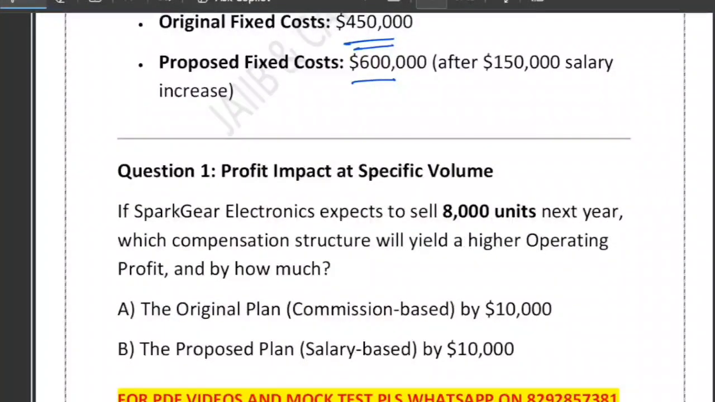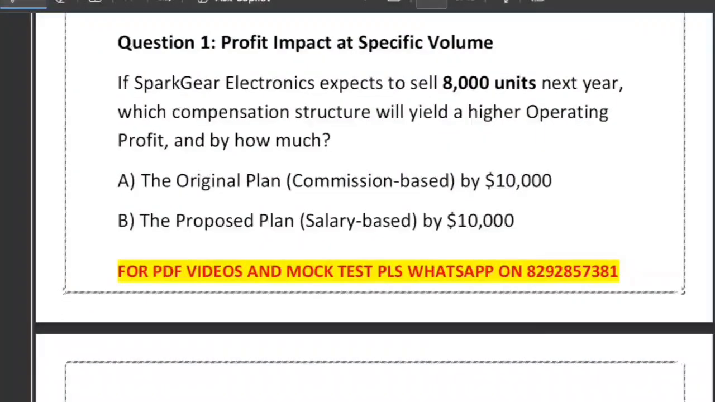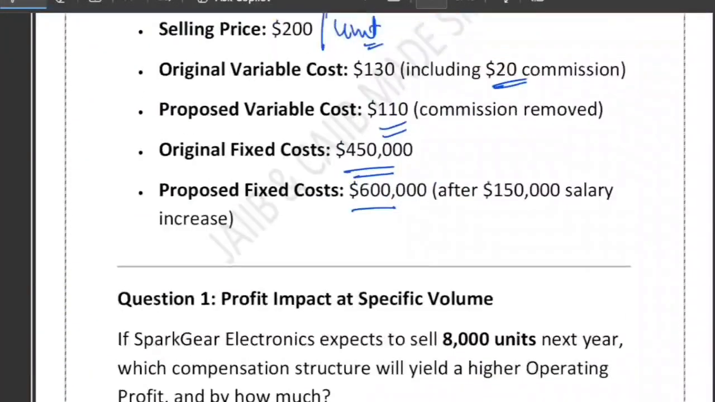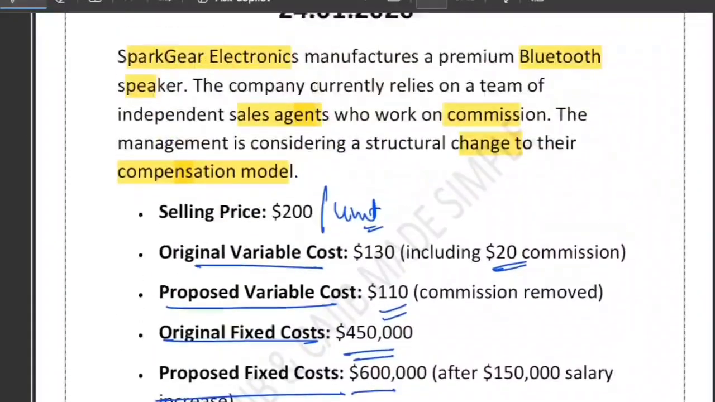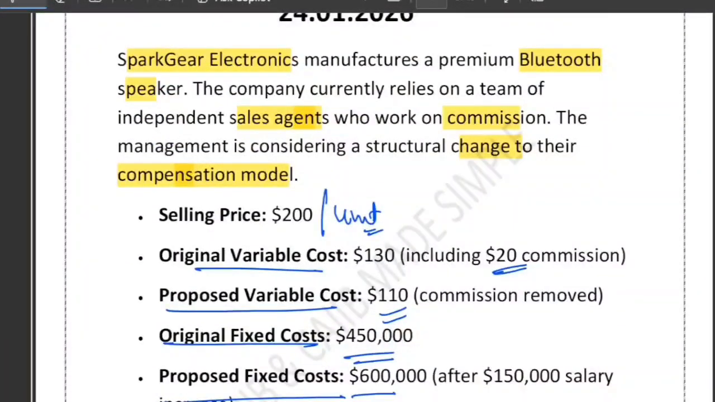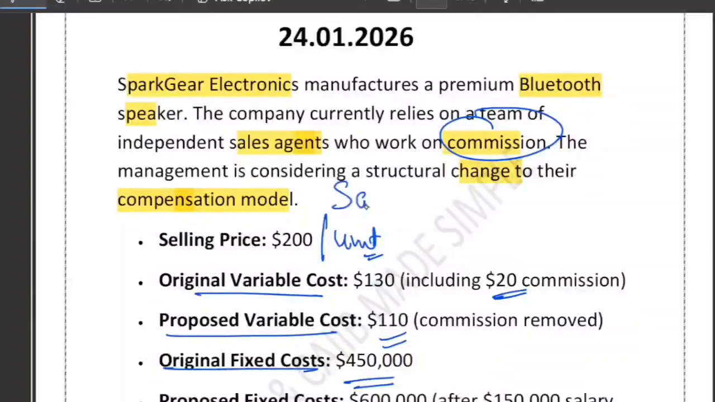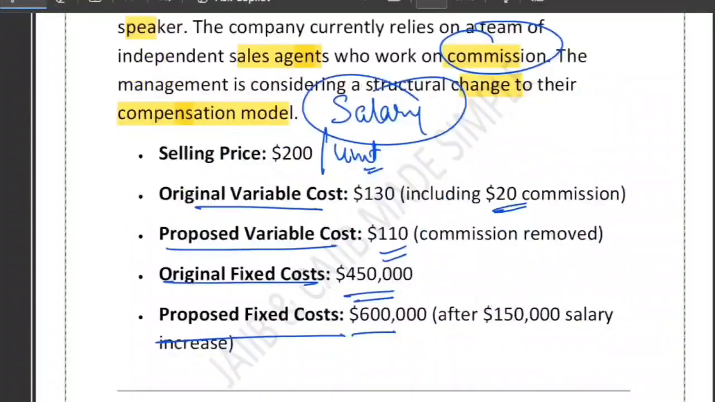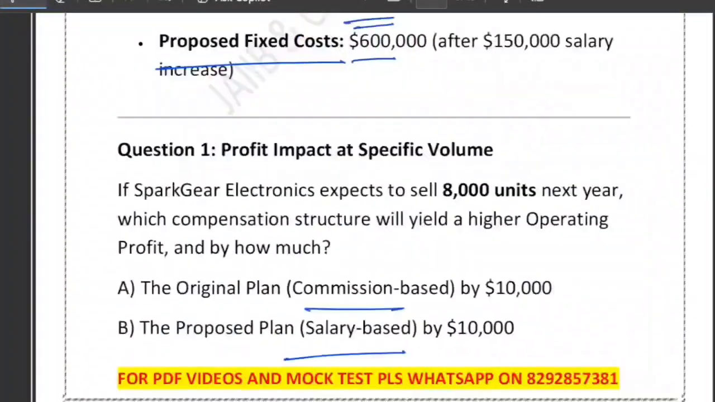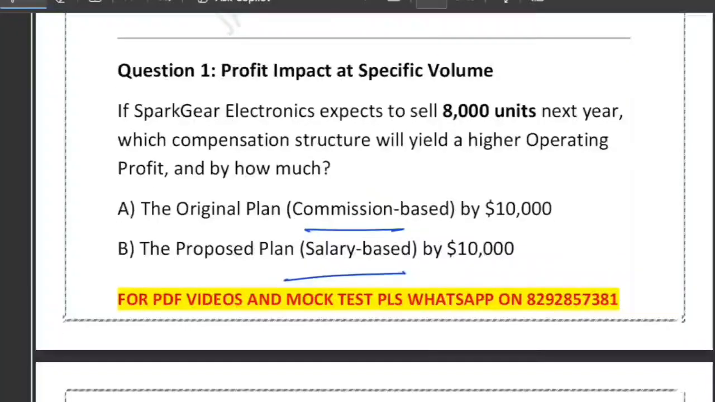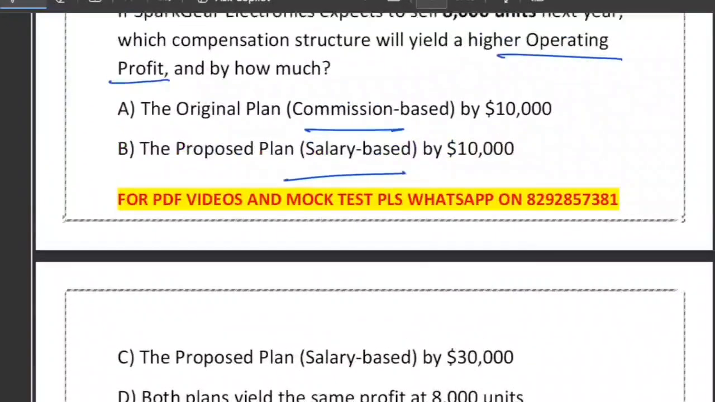So they have given the original plan and the proposed plan. The original plan is commission based, the proposed plan is salary based. They have given original variable cost, proposed variable cost, original fixed cost, and proposed fixed cost. Originally they worked on commission, and now they want to change to the salary model. So there is a transition in the model happening here. You have to tell me which compensation structure will hold a higher operating profit, commission based or salary based, and by how much. The four options have been given.